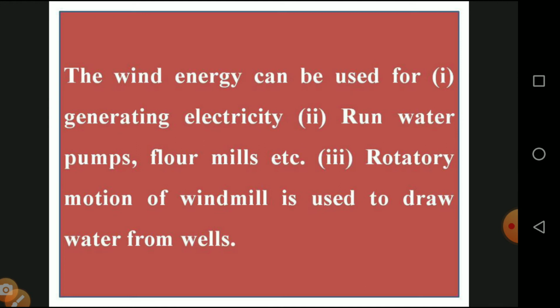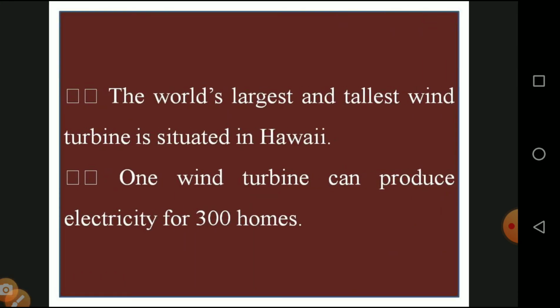Wind energy can be used for generating electricity, running water pumps and flour mills, and rotary motors, and windmills are used to draw water from wells. So various advantages are available for wind energy, and some of them are given here. The world's largest and tallest wind turbine is located in Hawaii, and one wind turbine can produce electricity for 300 houses.